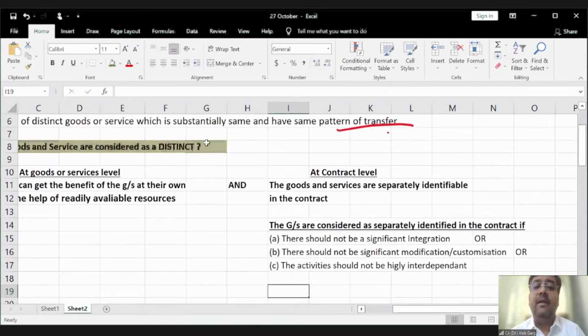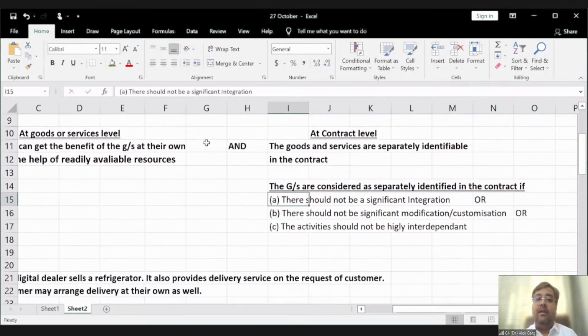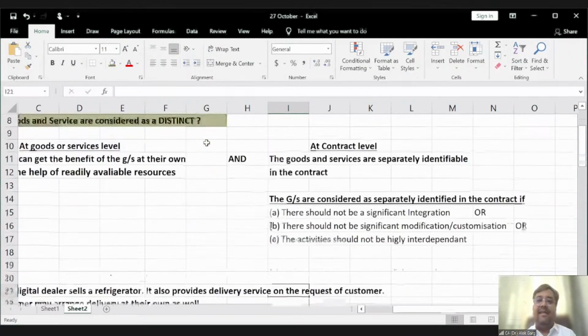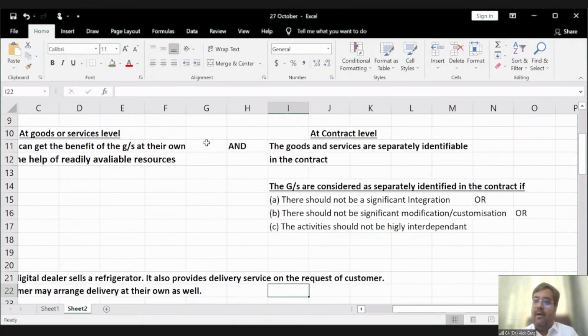Friends, please tell me, in my laptop example, although you can say that, sir, assembling even I can do, I am a software engineer, or I can avail assembling services from computer engineers as well, right? But at a contract level, the contract was for acquiring a laptop.